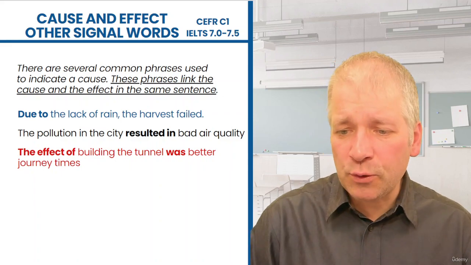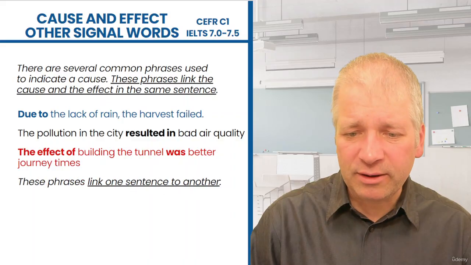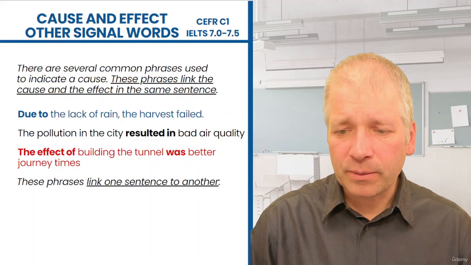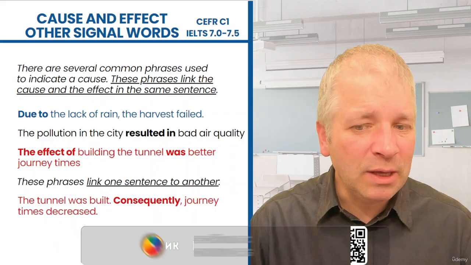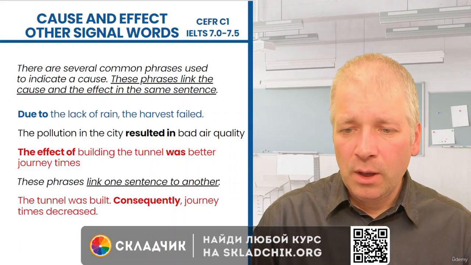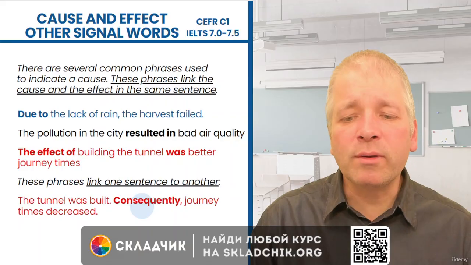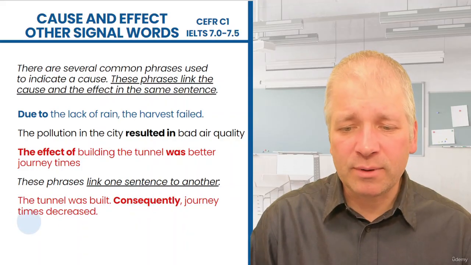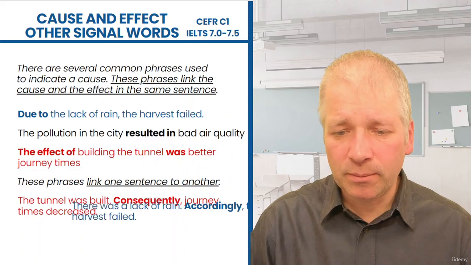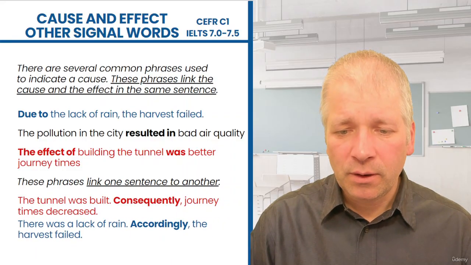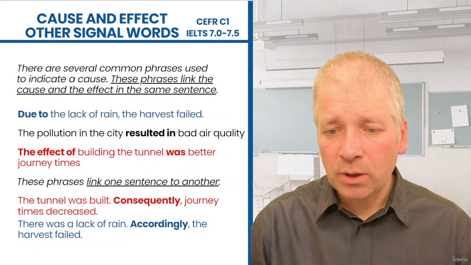Now let's come to phrases which link one sentence to another. These are just two. There are a few more, but these are two of the main ones. The tunnel was built, consequently, journey times decreased. And let's look at the second one. There was a lack of rain.